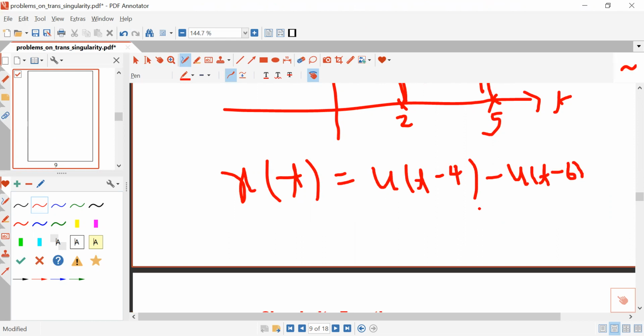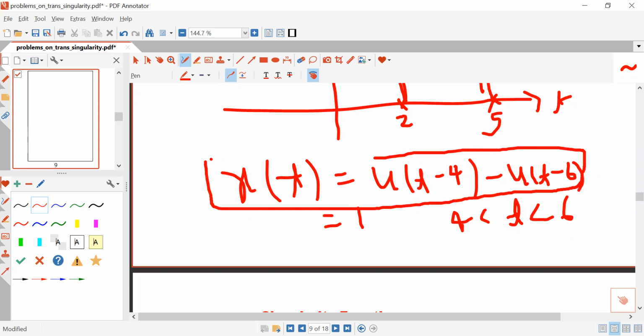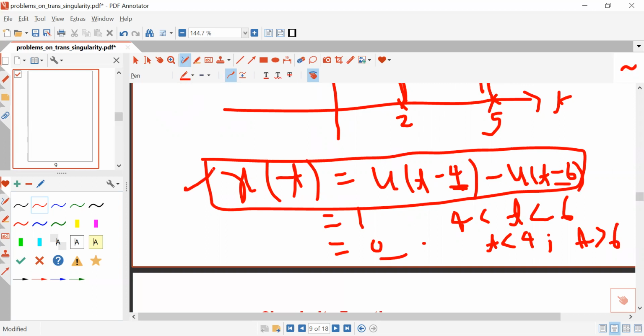So your answer will be, its magnitude will be 1, but only when t is greater than 4 and less than 6. Or you can easily say that this is a rectangular pulse and the magnitude of this pulse will be 1 only when t lies between 4 and 6. Otherwise it will be equal to 0. If t is less than 4, then its magnitude will be 0. And when t is greater than 6, its magnitude will be 0. The magnitude of x(t) will be 1 only when t lies between 4 and 6. So you must remember this.